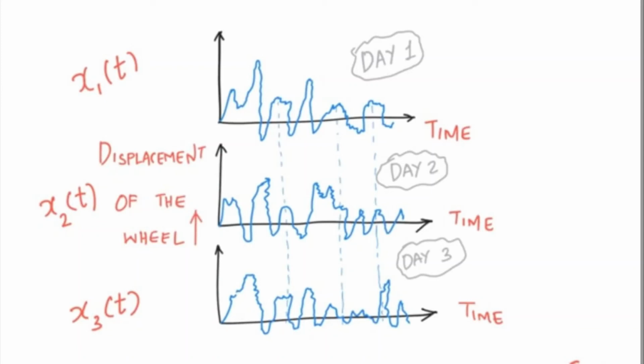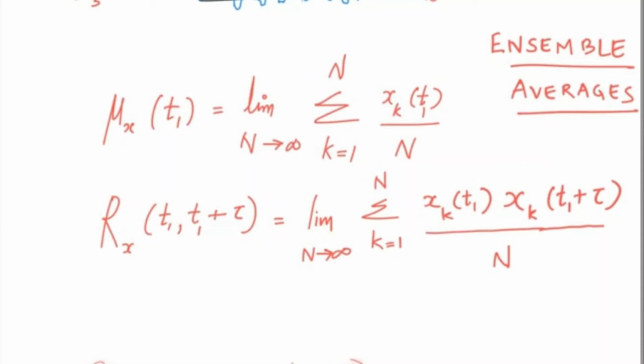This resembles the ensemble average mean, whereas the graph is between displacement of the wheel with respect to time. In this clip, mu x is nothing but the ensemble average mean, whereas R of x is the second order autocorrelation function as it is defined. And in the ensemble average mean, the value of xk is nothing but the values given in the graph as x1, x2, x3, so that it resembles the ensemble average mean.